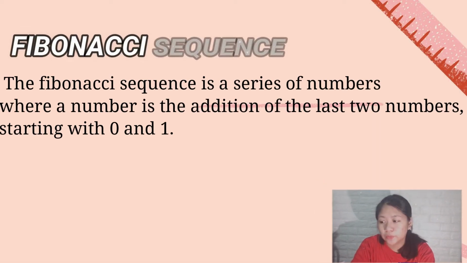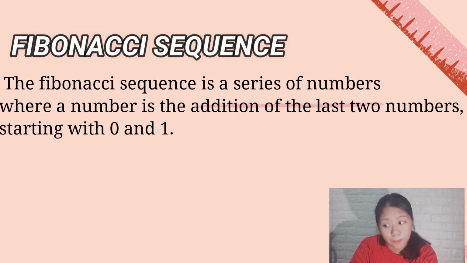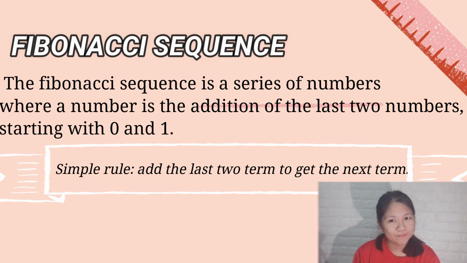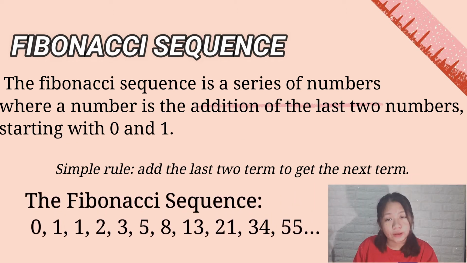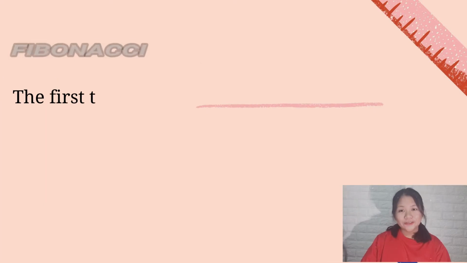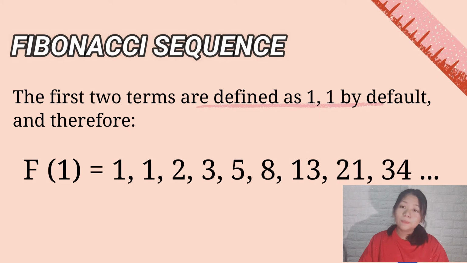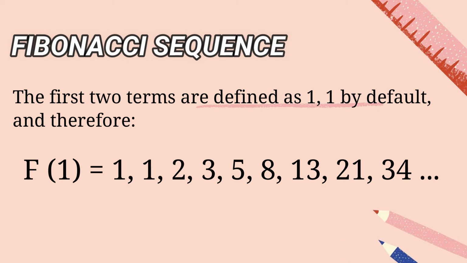The Fibonacci sequence is a series of numbers where a number is the addition of the last two numbers, starting with 0 and 1. Simple rule: add the last two terms to get the next term. The Fibonacci sequence is 0, 1, 1, 2, 3, 5, 8, 13, 21, 34, 55, and so on. The first two terms are defined as 1 and 1 by default, and therefore 1 plus 1 is equal to 2, 2 plus 1 is equal to 3, and 3 plus 2 is equal to 5, and so on.